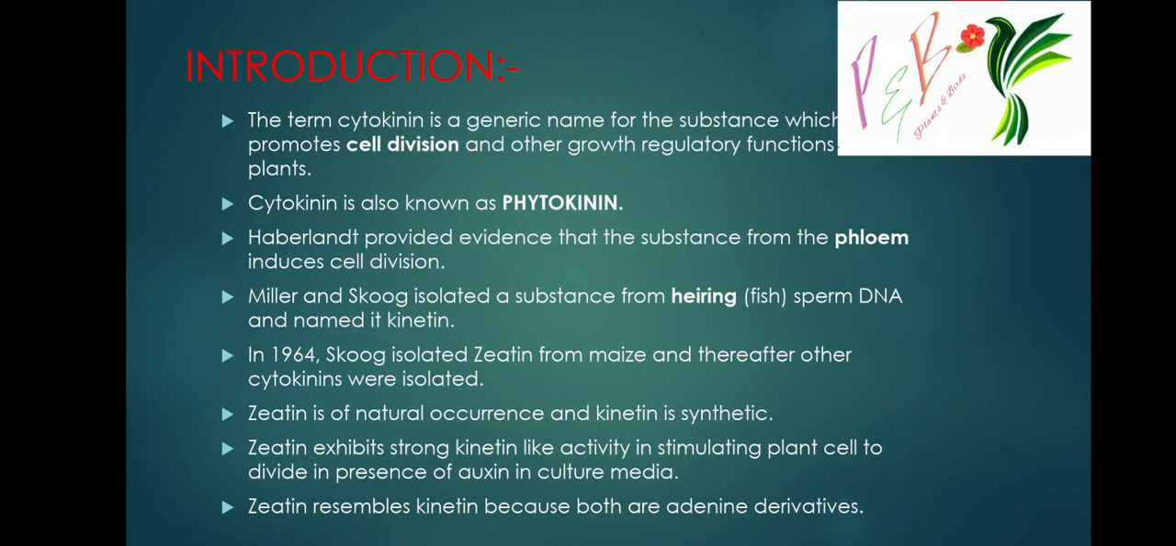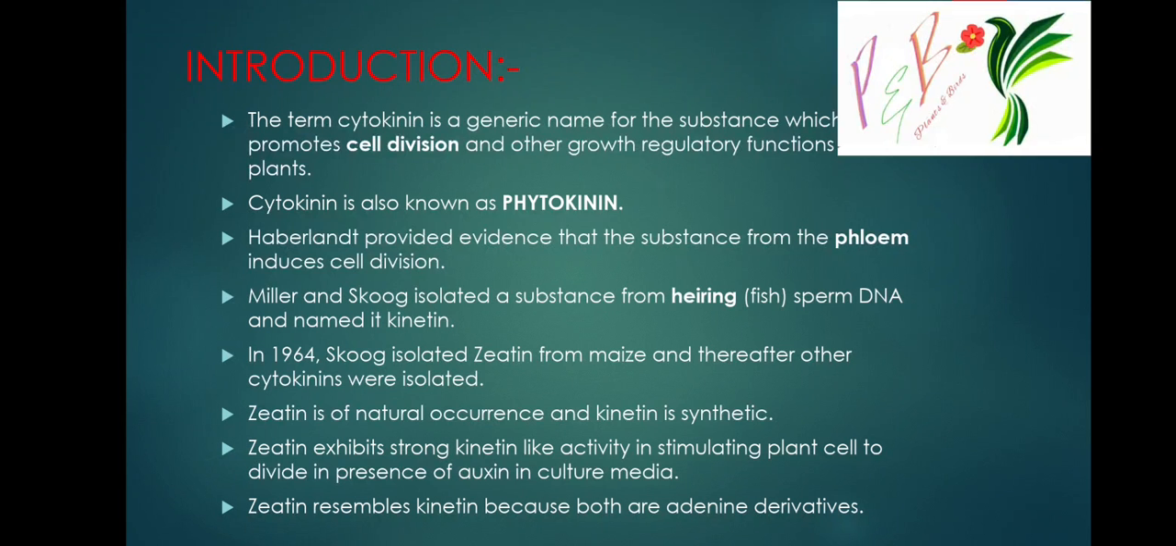Haberlandt provided evidence that a substance from the phloem induces cell division. Mainly, cytokinin is present in phloem tissue and induces cell division. Miller and Skoog isolated a substance from herring fish sperm DNA and named it kinetin.